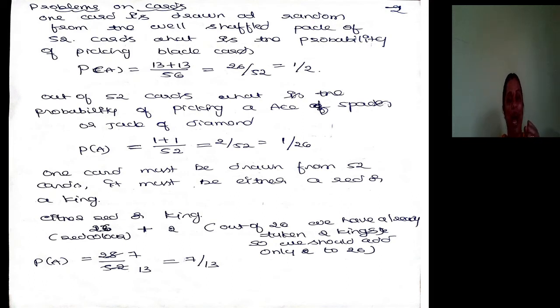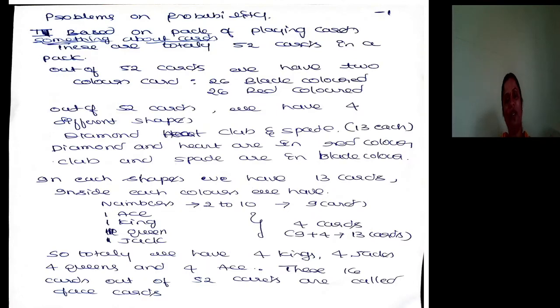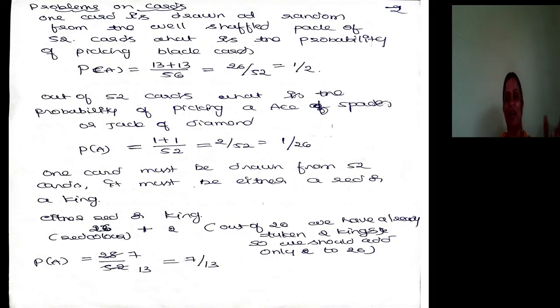The total possible outcomes are 52 because there are 52 cards in one pack. Favorable outcomes are 13 spade and 13 club, so 26 by 52. If you simplify, 1 by 2.